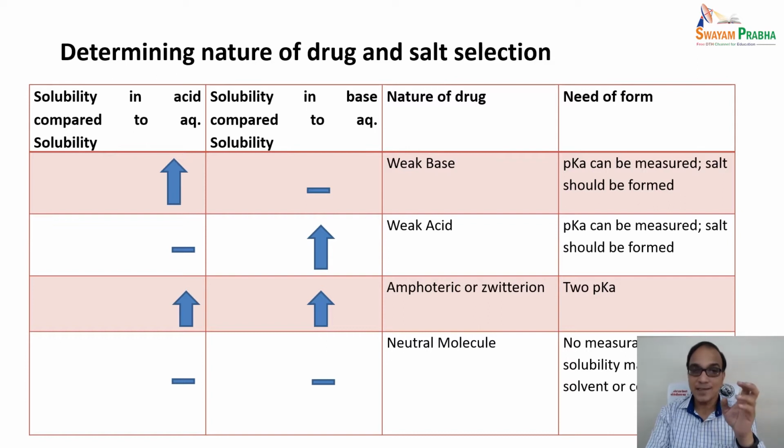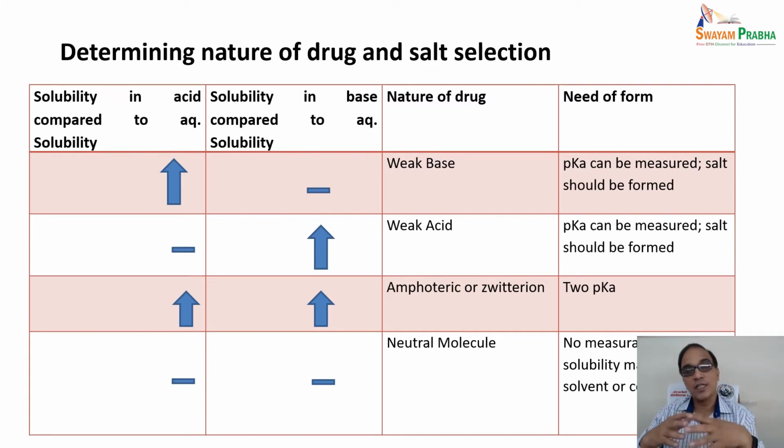So if solubility in acid compared to aqueous solubility increases while it remains unchanged in the base, then it is a weak base. So pKa can be measured in these cases and salt should be formed. So salt preparation for improving the solubility is the option, or you can say is the approach. While if this case is vice versa, opposite, then it is a weak acid and pKa can be measured, salt should